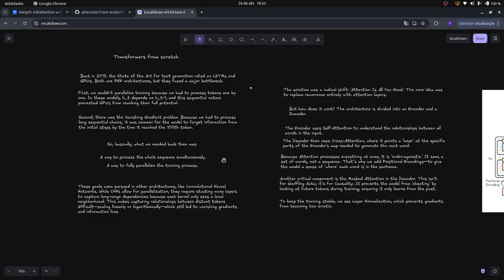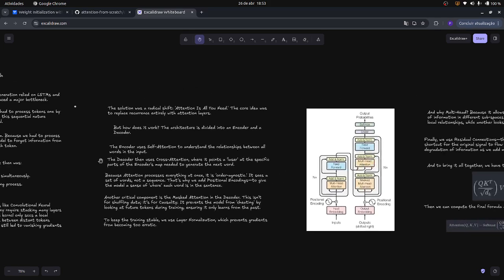While CNNs allow for parallelization, they require stacking many layers to capture long-range dependencies because each kernel only sees a local neighborhood. This makes capturing relationships between distant tokens difficult. Scaling linearly or logarithmically would still lead to vanishing gradient and information loss.